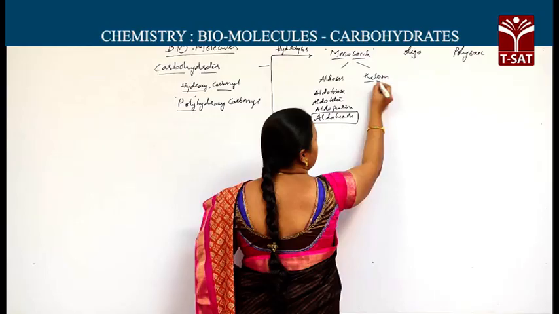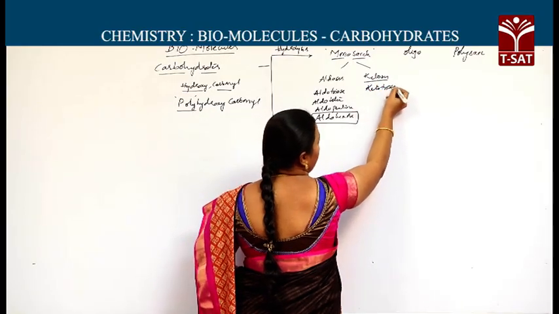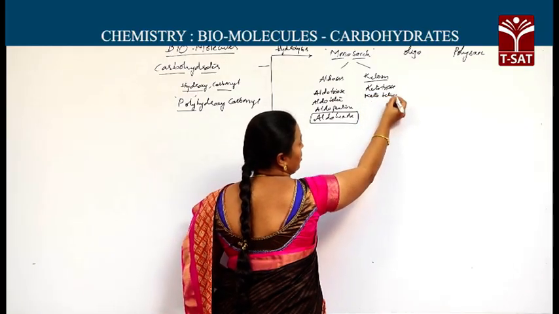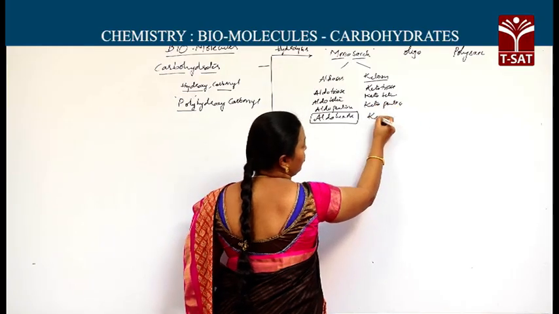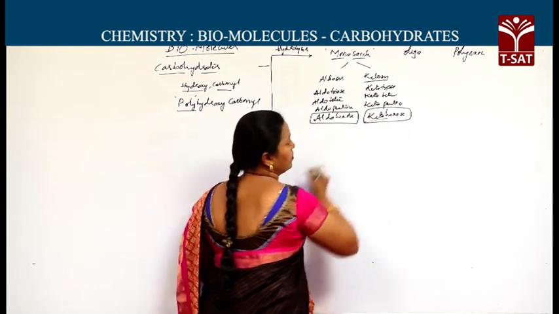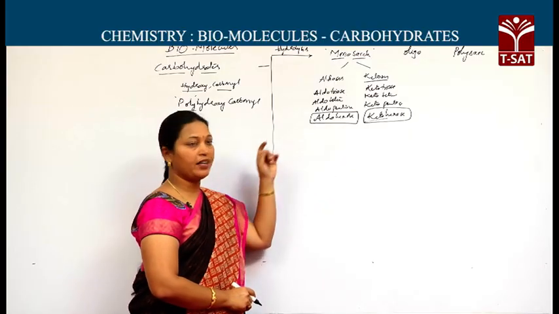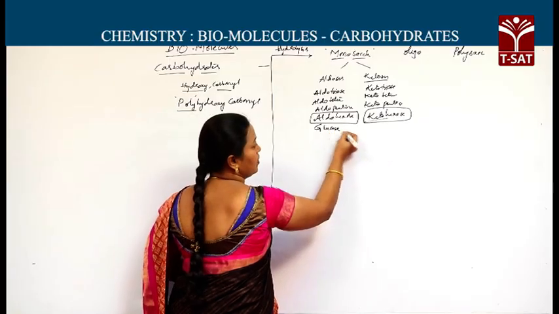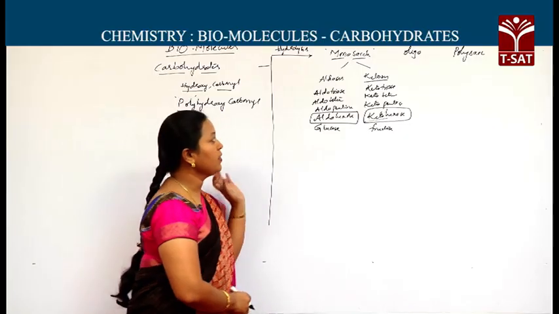Next, ketoses. Same like that: ketotriose, ketotetrose, ketopentose, ketohexose. Here in ketohexose comes fructose, which contains ketone as the principal functional group, and it also contains 6 carbon atoms. Glucose, fructose. Regarding these two topics, we will discuss in detail in this topic.